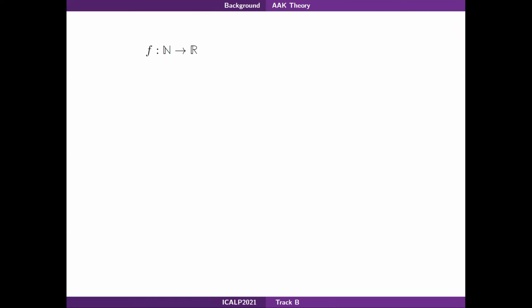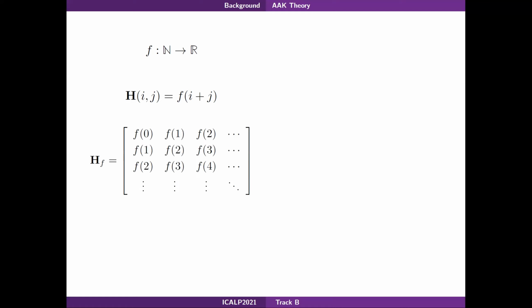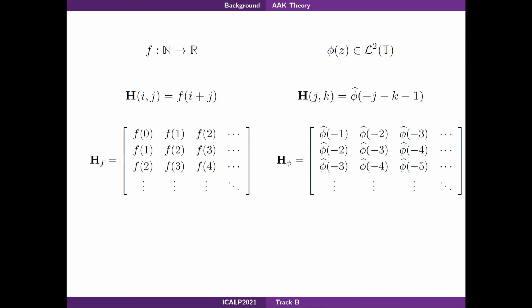To summarize, we start with a function f that is computed by a WFA over a one-letter alphabet. We then consider the Hankel matrix with entries depending only on the sum of the coordinates. Now, the same matrix can be interpreted with respect to another function, a symbol. And the entries depend now on the negative Fourier coefficients of the symbol. So, given a Hankel matrix, we can choose one of those two interpretations, and the corresponding functions are related.